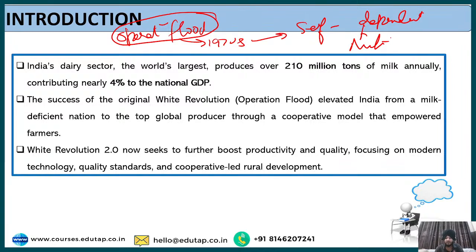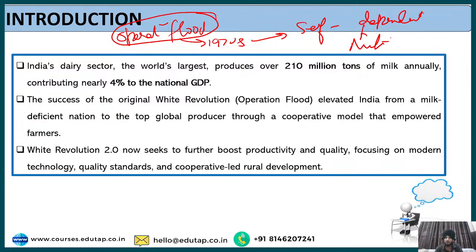Now when we talk about white revolution 2.0, it is an upgraded version of white revolution which seeks to further boost productivity and quality, and it also focuses on modern technology, quality standards, and all such things. So this is the differentiating factor between the original white revolution and today's white revolution. The original white revolution emphasized mainly the cooperative level, how the milk can be procured at an efficient rate.